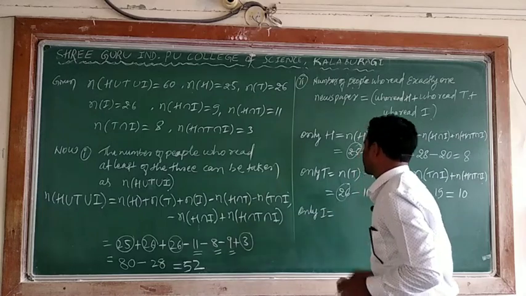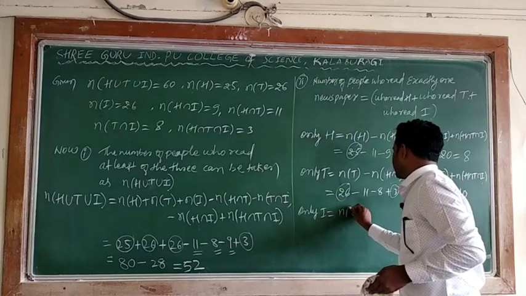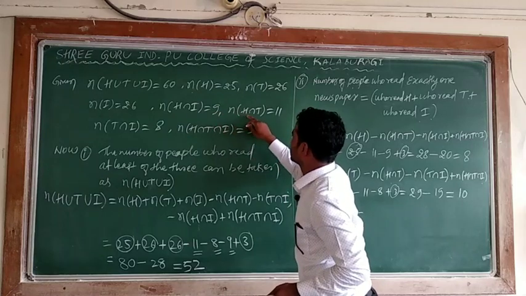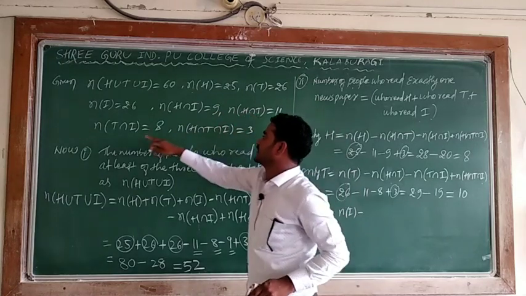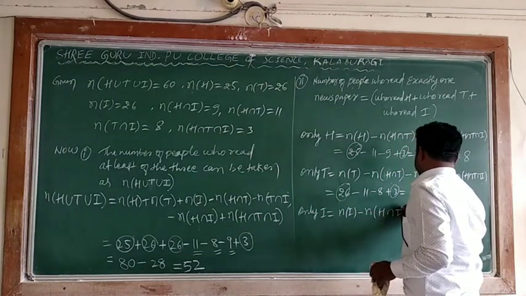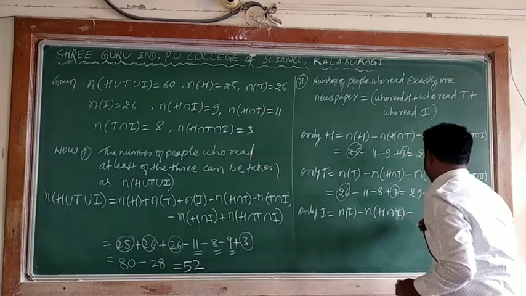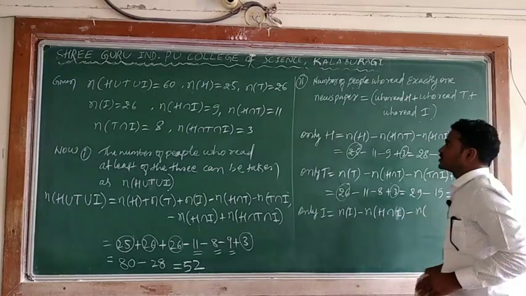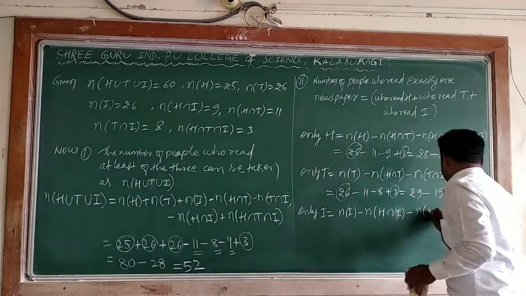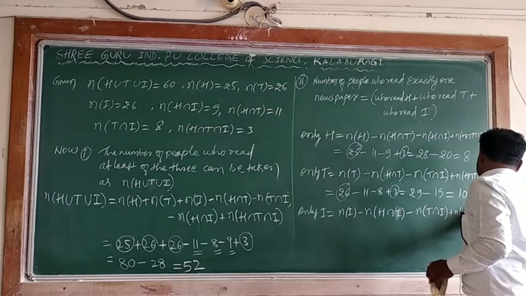I can be obtained by. What is the n of I? n of I can be written wherever I occurs: H intersection I, H intersection T. Here there is no I, don't write. T intersection I take, and minus H intersection I. Don't get confused, this is I minus n of H intersection I. Over here H intersection T, I want only I. T intersection I plus n of H intersection T intersection I.